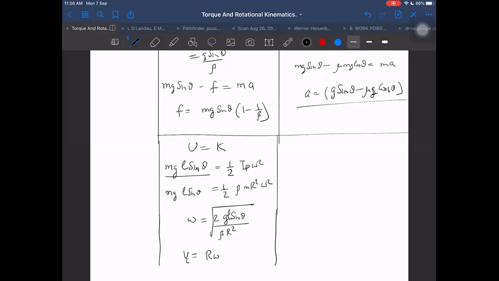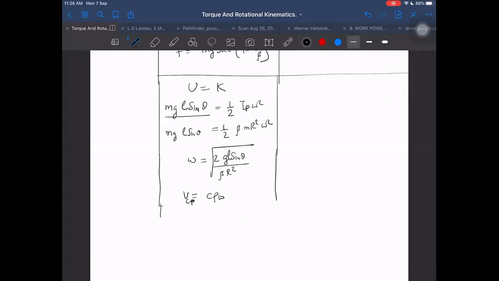Velocity of C with respect to P, I can write as R omega. I'm writing this equation: V_CP is equal to CP into omega, and CP, that is V_C minus V_P, is equal to R into omega. But V_P is 0, therefore I can write V_C, velocity of center, as R omega. Therefore, I can say velocity is just R omega in this case.